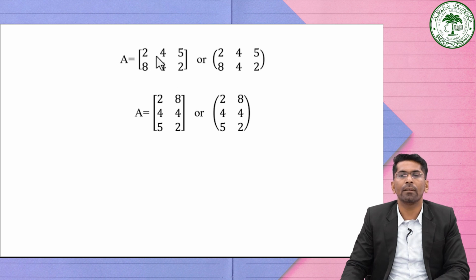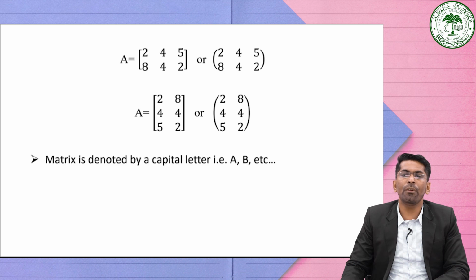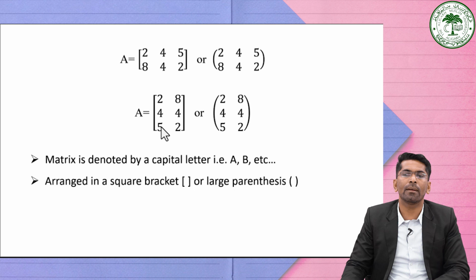Each number, parameter or variable given in a matrix is referred to as an element of the matrix. The numbers in a horizontal line, like 2, 4, 5 and 8, 4, 2, are called rows, and the numbers in a vertical line are called columns. Usually we denote a matrix by capital letters, that is A, B, C, and arrange it in square brackets, or by using large parentheses.